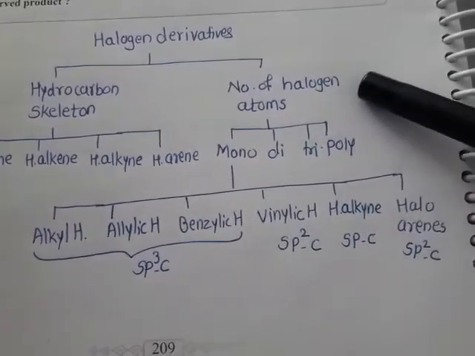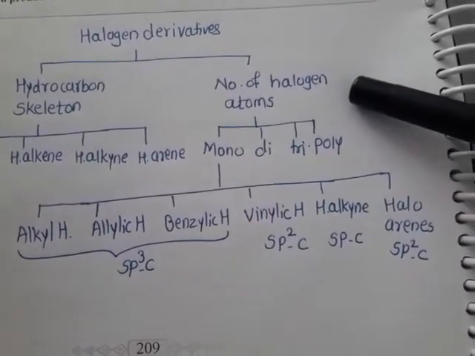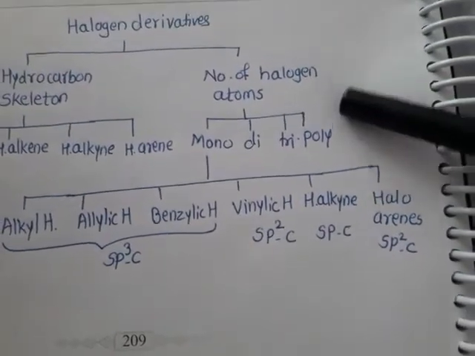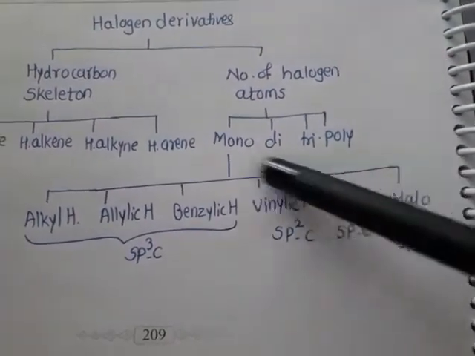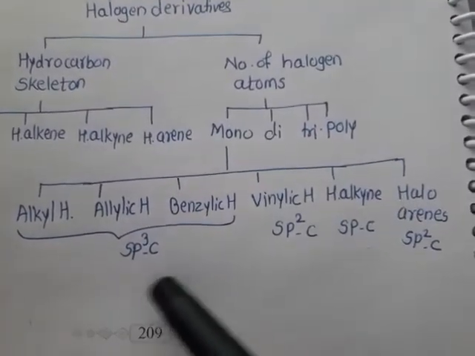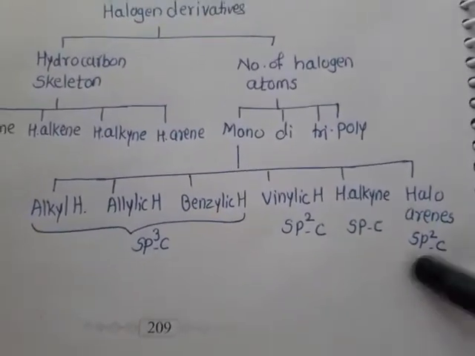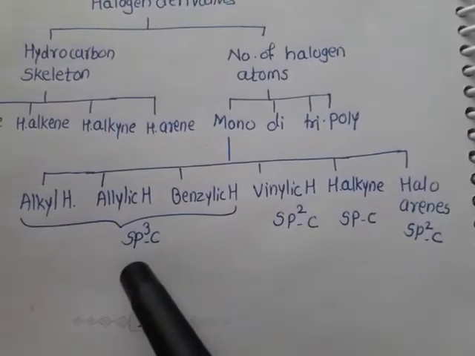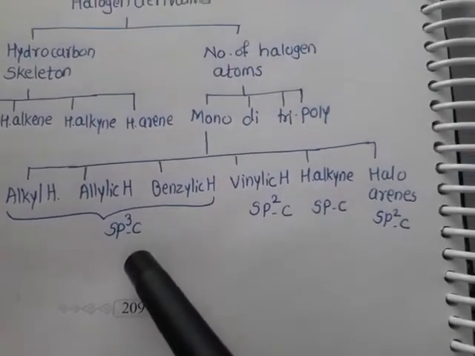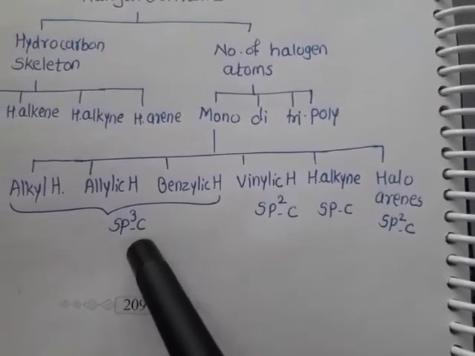And depending upon the number of halogen atoms, they are divided into mono, di, tri and polyhalides. Monohalogen derivatives are further divided into 6 classes: number 1, depending upon position, and number 2, depending upon the hybridization of the carbon to which the halogen is attached.